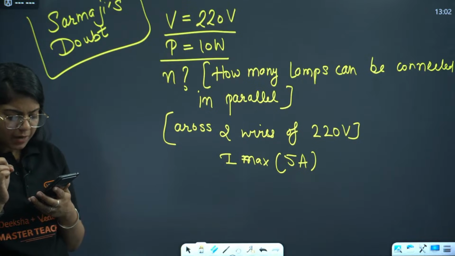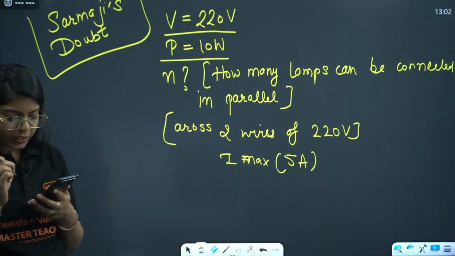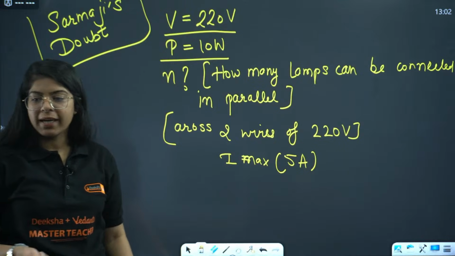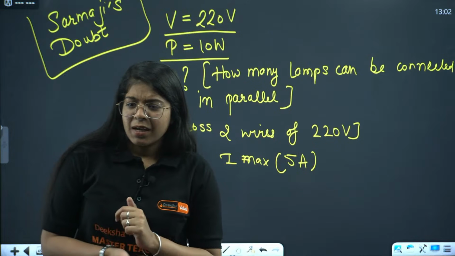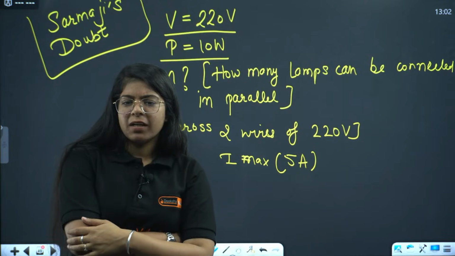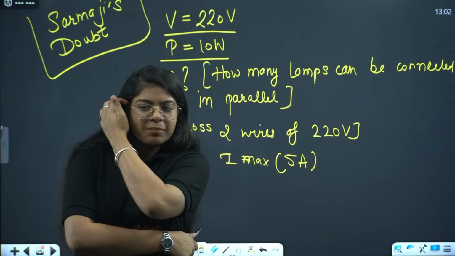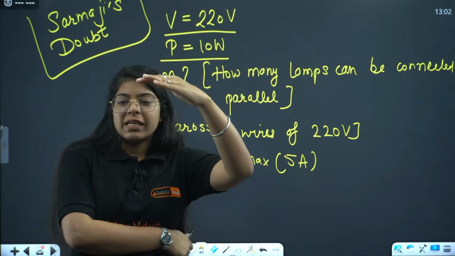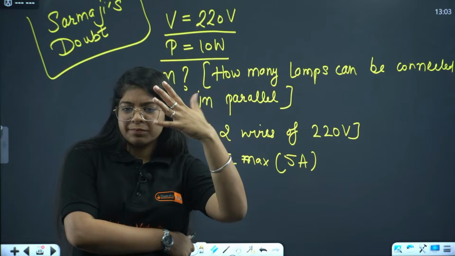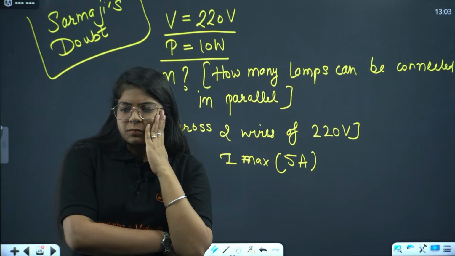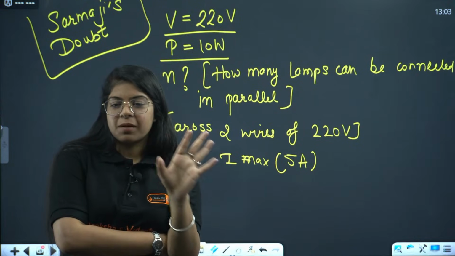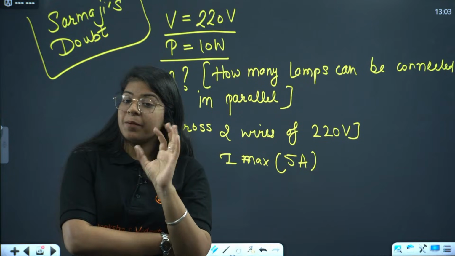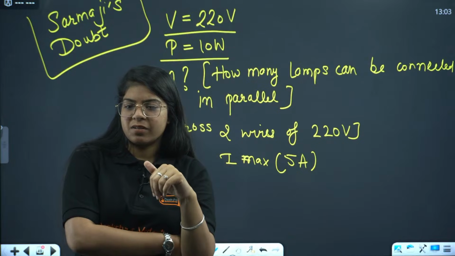Yeah, how many lamps can be connected in parallel with each other across the two wires of 220, the maximum current 5 ampere? If B is the magnetic field at a point K due to current carrying wire P, and the current in Q wire is reversed, what will be the net magnetic field? Okay, so these P and Q wires, are these parallel or something, Kirti? Something is missing in your question. If B is the magnetic field at a point K due to the current carrying wire P, and the current in Q wire is reversed.